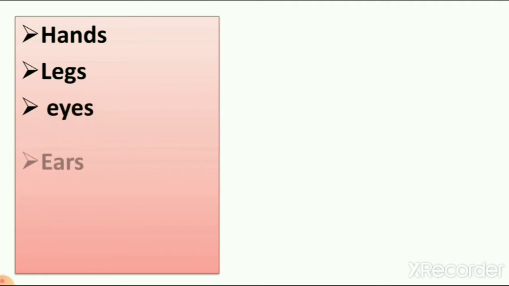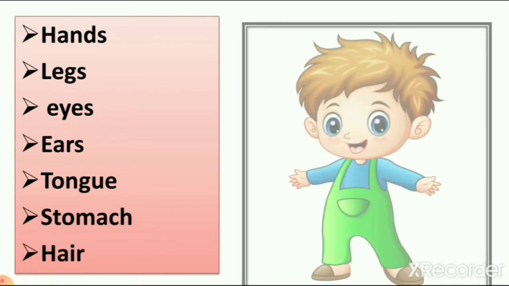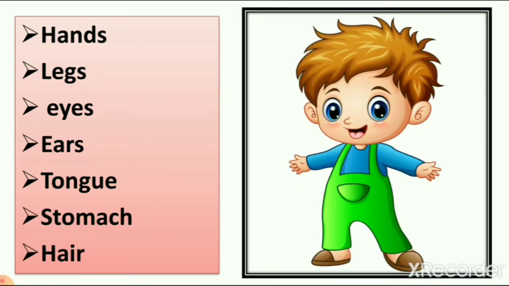Before we start our today's topic, what do we do? We revise our lesson number 7. So in this lesson, first we learn about our different body parts, which are the hands, legs, eyes, ears, tongue, stomach and hair. These are all our body parts.